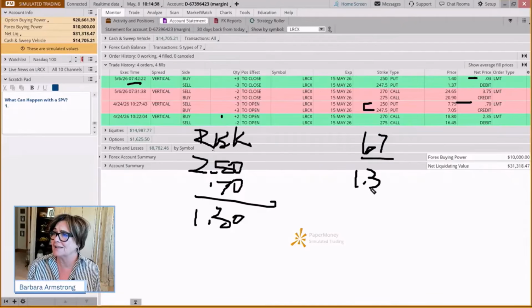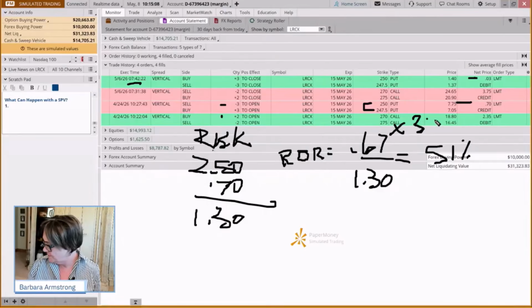How much could we have lost? Well, we could have lost $1.30 a contract. Okay, so that's what we were risking. And so our return on this one was over 50%. And for a short put vertical, that's pretty unusual with the way we work our trading plan, to get that higher return. But that was our return on risk on this short vertical. And on this one, we did 3 contracts. So if we take 67 times 3, on this one, we made $201.